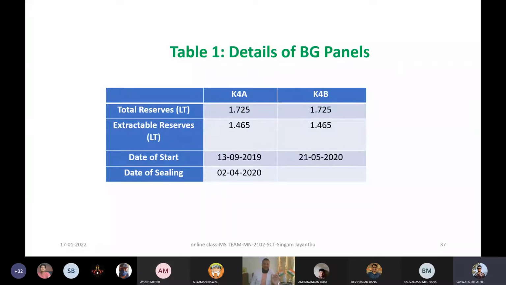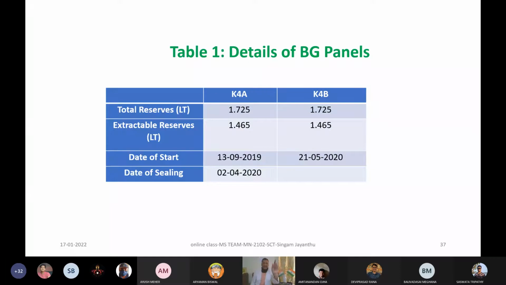Here is a very simple reason. As both of our students said rightly, in general, resource is different, reserve is different, and out of that reserve in the panel, the extractable reserve is different. Through the plan also I will show that.